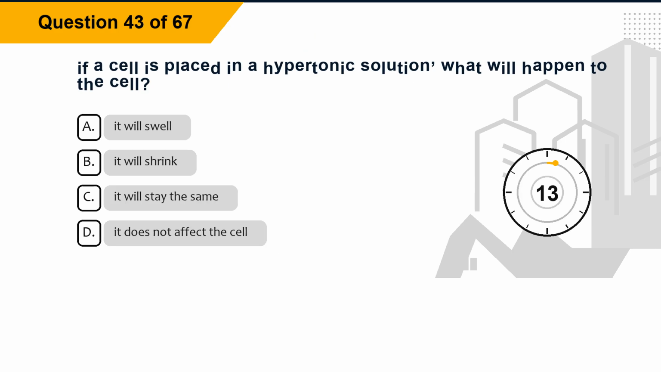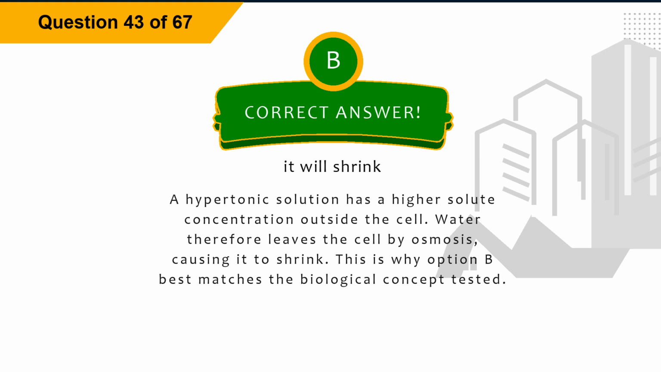Question 43. If a cell is placed in a hypertonic solution, what will happen to the cell? Option A, it will swell. Option B, it will shrink. Option C, it will stay the same. Option D, it does not affect the cell. The correct answer is option B, it will shrink.